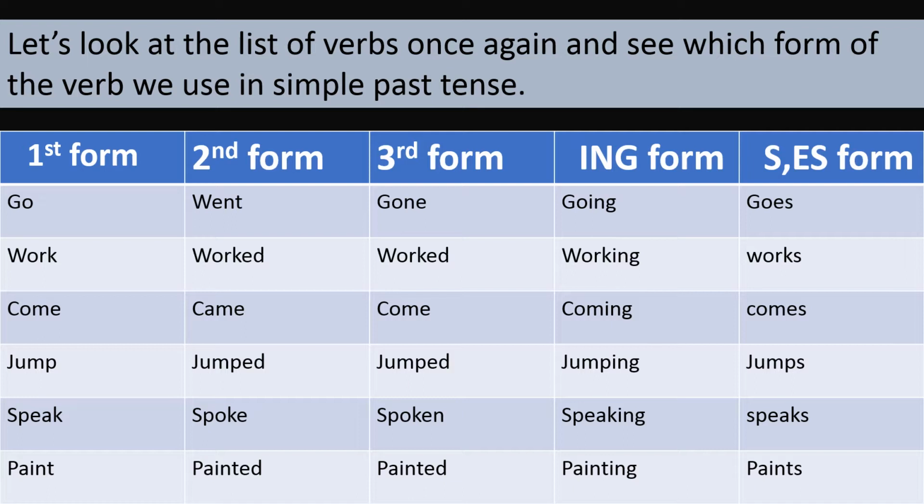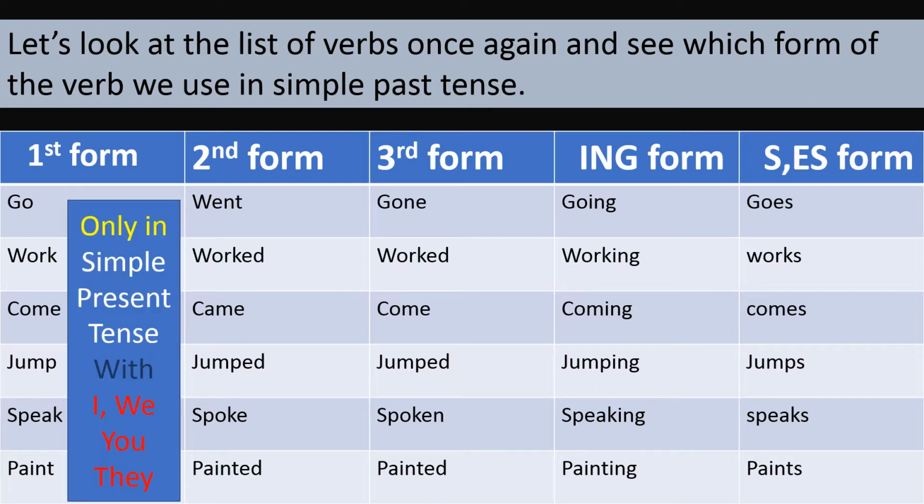Now let us look at the verb that is used in simple past tense. The first form is used only in simple present tense. Previously we made sentences by using the pronouns I, we, you, and they.